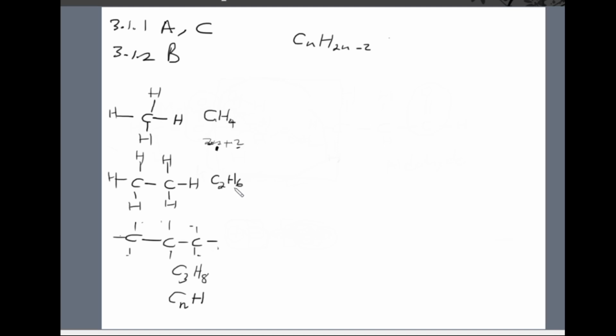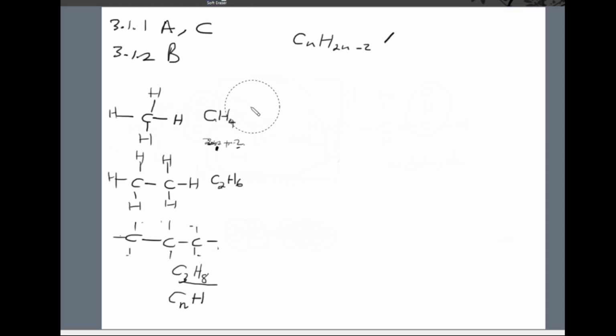I will have 6 hydrogen atoms. Same applies for this one. If I have 3 carbon atoms, I will have 2 times 3, which is 6, plus 2 is 8. So it will give me this 8 hydrogen atoms, right? So I know what this is not an alkane,